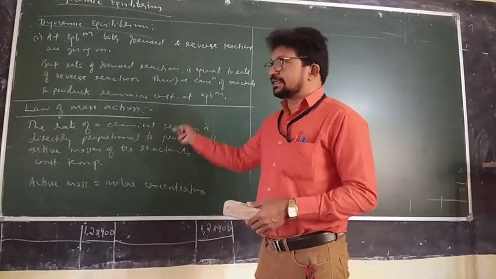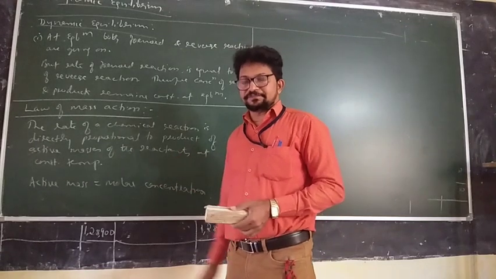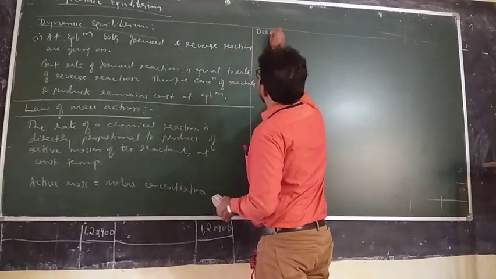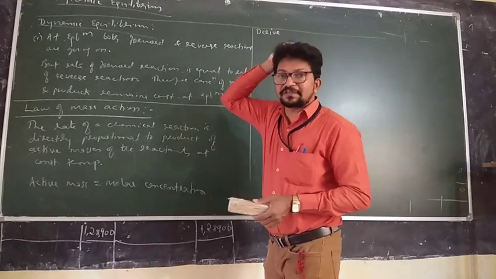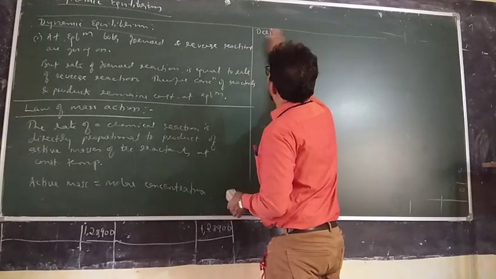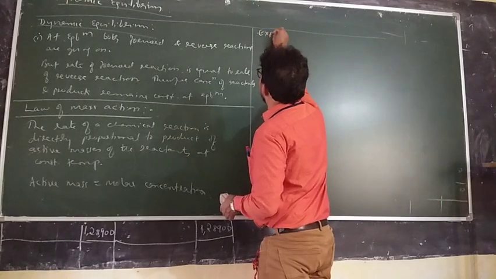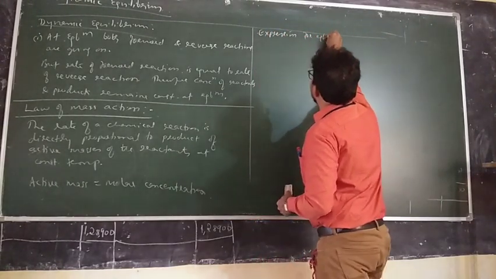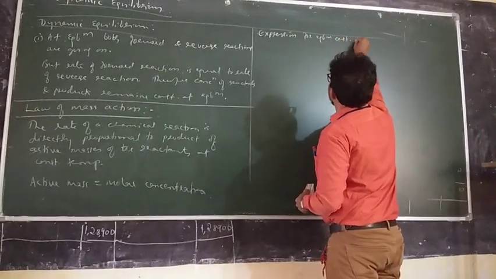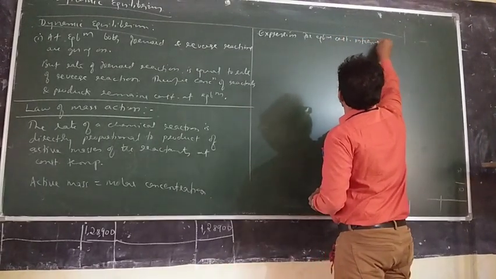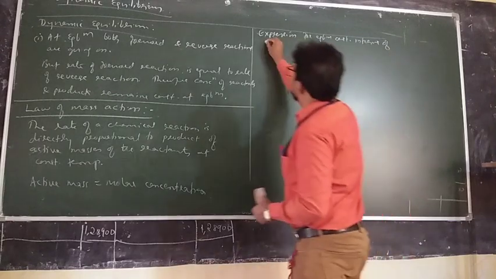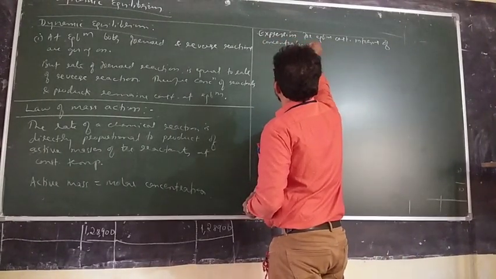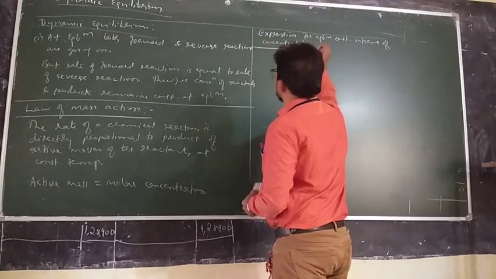Now, by applying the law of mass action, I will derive an expression for the equilibrium constant, and I will tell you what the law of equilibrium is. Derive an expression for the equilibrium constant in terms of concentrations.